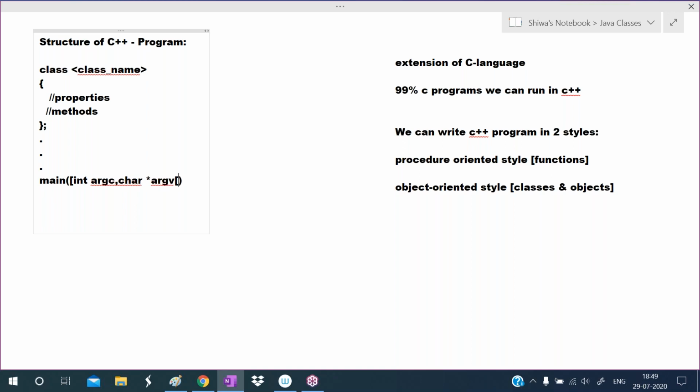Okay, so these are the variables. You can give any names. These are the identifiers. You can give any names. Okay, so argc means argument count, and argv means argument values, like that.